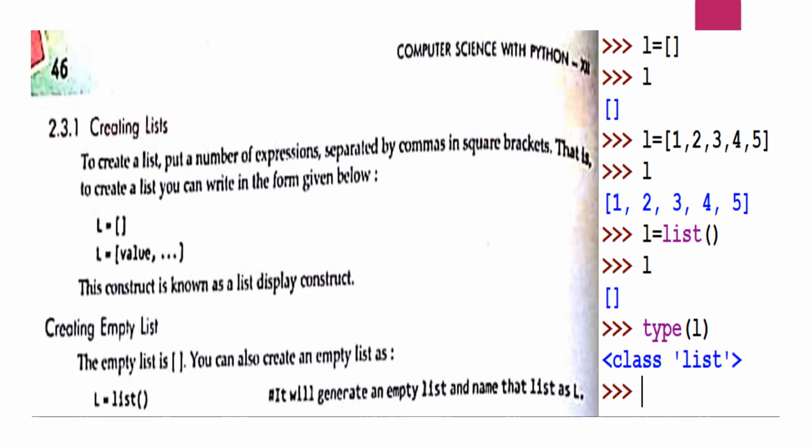An empty list also can be created like this: L is equal to list, open and close parenthesis, the list function. So if you print L, or you can just write L, you will get the output as empty list. If you check the type of L, this will show you that this is a list.